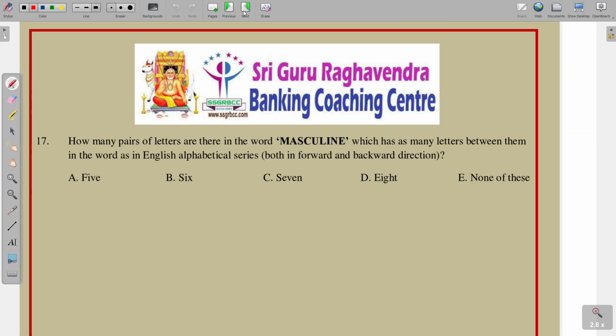How many pairs of letters are there in the word MASCULINE, both forward and backward in the English alphabetical series? Starting from M, N, O, P, Q, R, S, T, U, A, B, C. So A, B, C, it is one pair. D, E, F, G, H, S, T, U. So S, T, U, S and U, it is the second pair. Next, V, W, X.